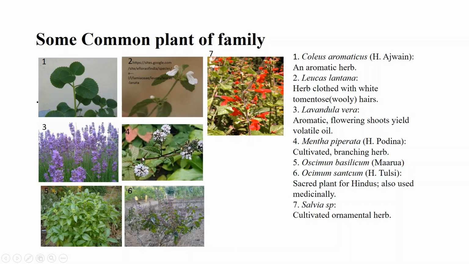Fourth one is Mentha piperita, also known as Pudina, a cultivated plant. Fifth one is Ocimum basilicum, known as Marua, and sixth one is Ocimum sanctum, which is Tulsi. Tulsi is also a sacred plant, and both Marua and Tulsi have medicinal properties. Seventh one is Salvia, a cultivated ornamental herb that you can see in many gardens.